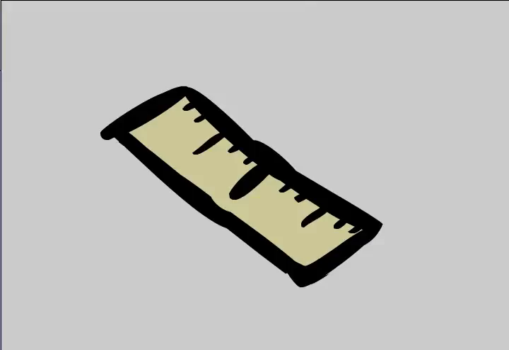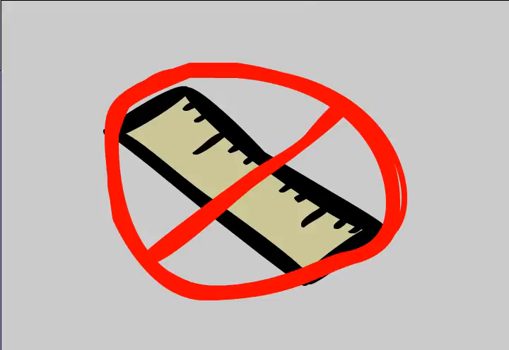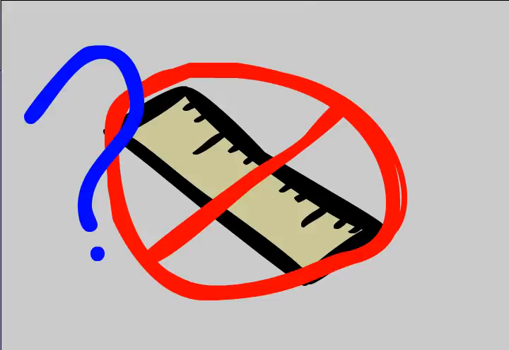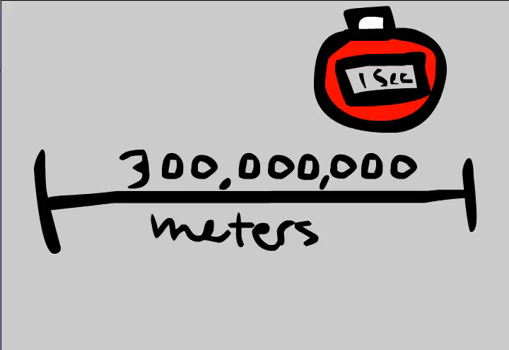Ever wonder what would happen if we lost all rulers? How would we know how long a meter is, or how long an inch is? I mean, we'd have no reference point, right? Not exactly. If we know that light moves 300 million meters per second, then in 1/300 millionth of a second, it moves 1 meter. So if we can measure that distance with that time, then we would never need a ruler again.